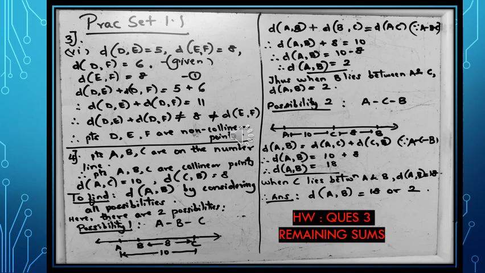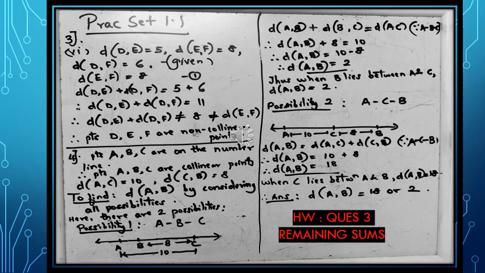We get distance DE plus distance DF is equal to 5 plus 6. On adding, we get distance DE plus distance DF is equal to 11. This value 11 is not equal to the distance EF, that is 8, and therefore it can be written as distance DE plus distance DF not equal to 8, and thus it is not equal to distance EF.